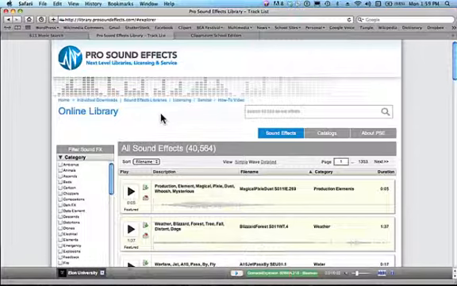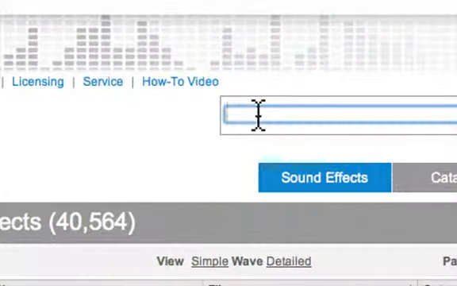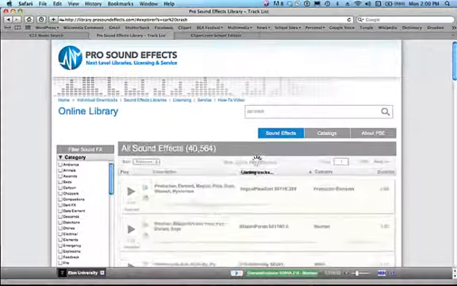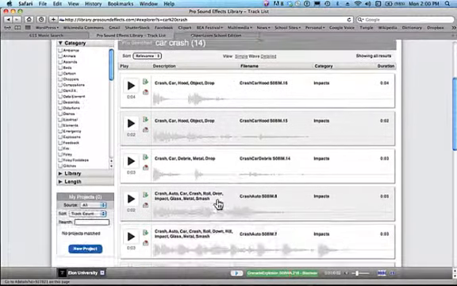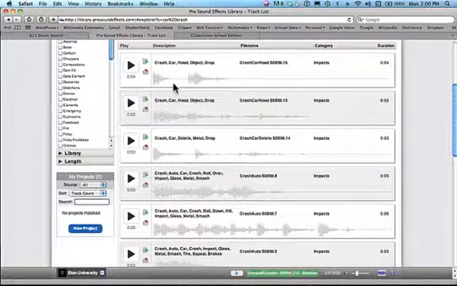This library works very similar to the music library and the clip art library that we've already looked at. I can simply enter a keyword term in my search field. In this particular case, I'll type in car crash. And we get many different sound effects that line up with that search term because each of these sound effects are tagged. There's over 40,000 sound effects in this library, so this search engine really is access to a huge database of resources and sounds that I can listen to.